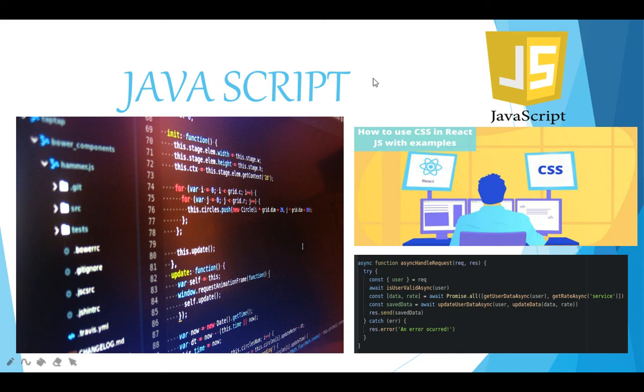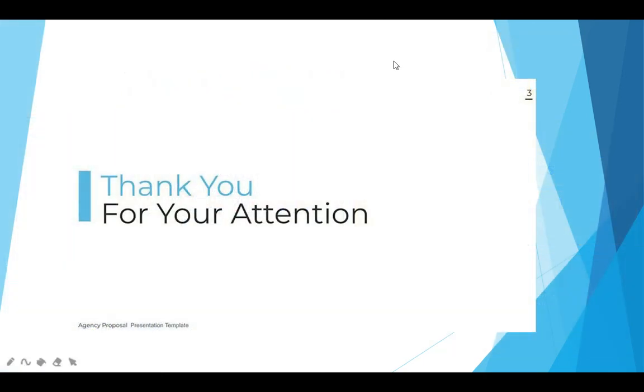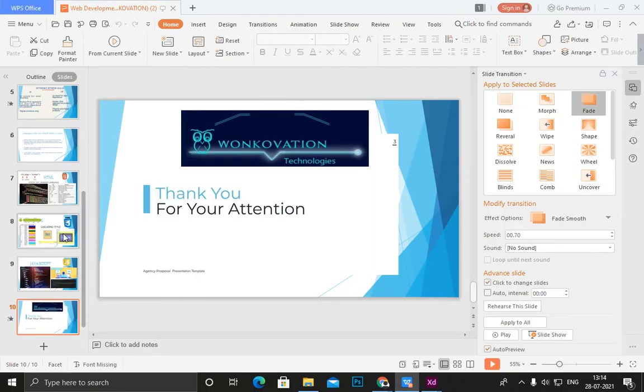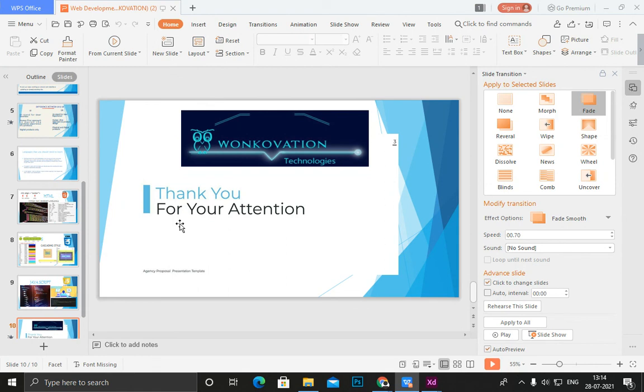React is a framework, an advanced topic, so you don't need to learn it if you don't have any knowledge of HTML, CSS, and JavaScript. So this is all the topics we will discuss here: what a designer does, what you can make with UX and UI, and which languages you need to learn if you want to learn web development.